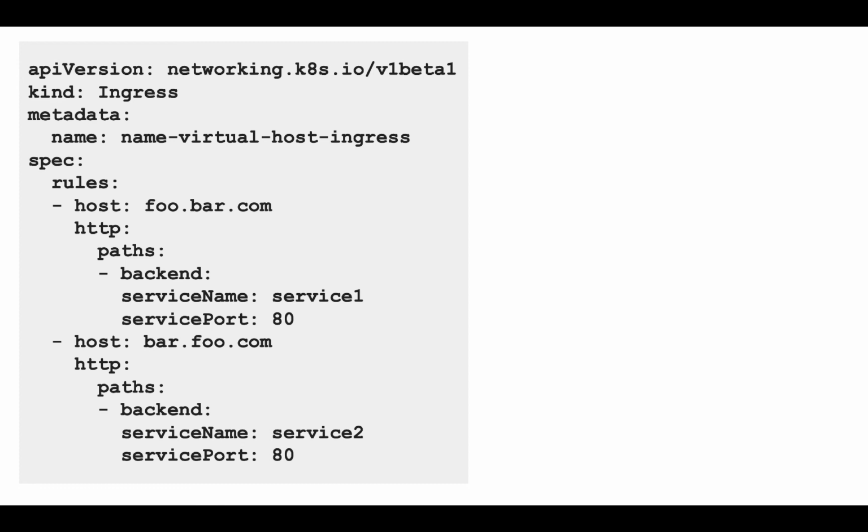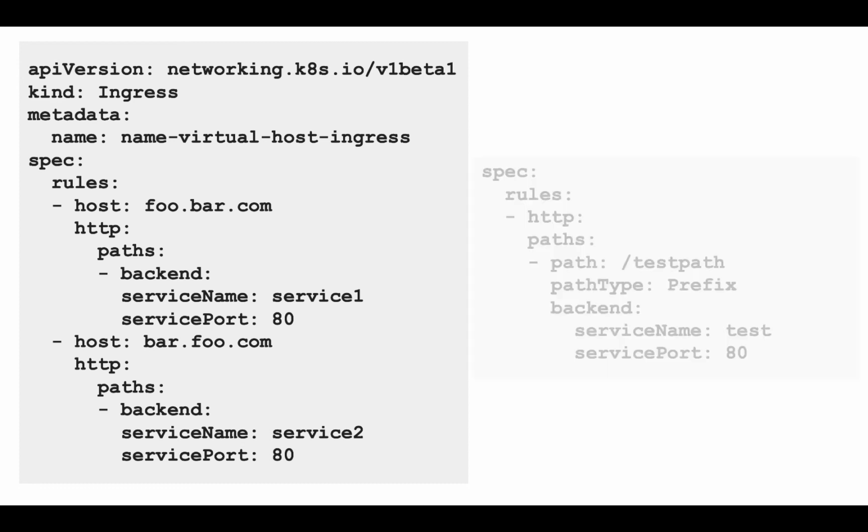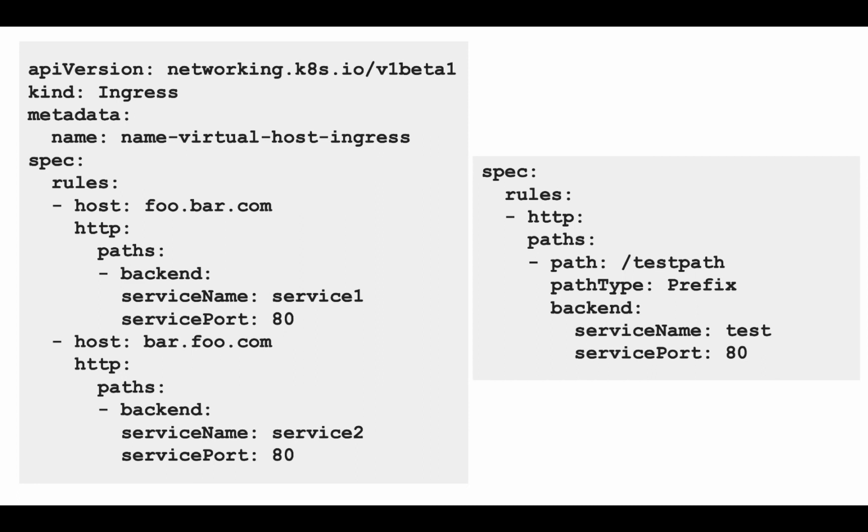Let's take a look at another ingress resource. So I'm starting from spec. The API version remains same. Kind is ingress. Now here it's a little different. It is based on the URI path. So this is the first rule. This is the first HTTP rule, which says that if the path ends with slash test path, I mean this is the prefix, then take me to the test service on port number 80. So I can have one more path.